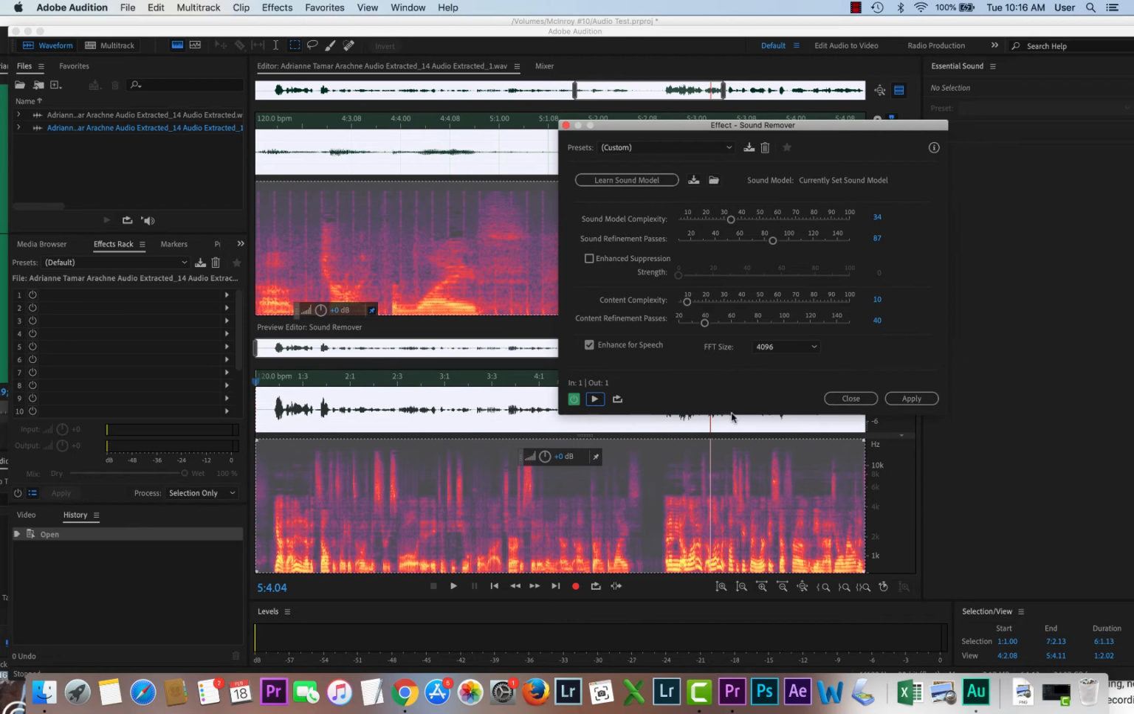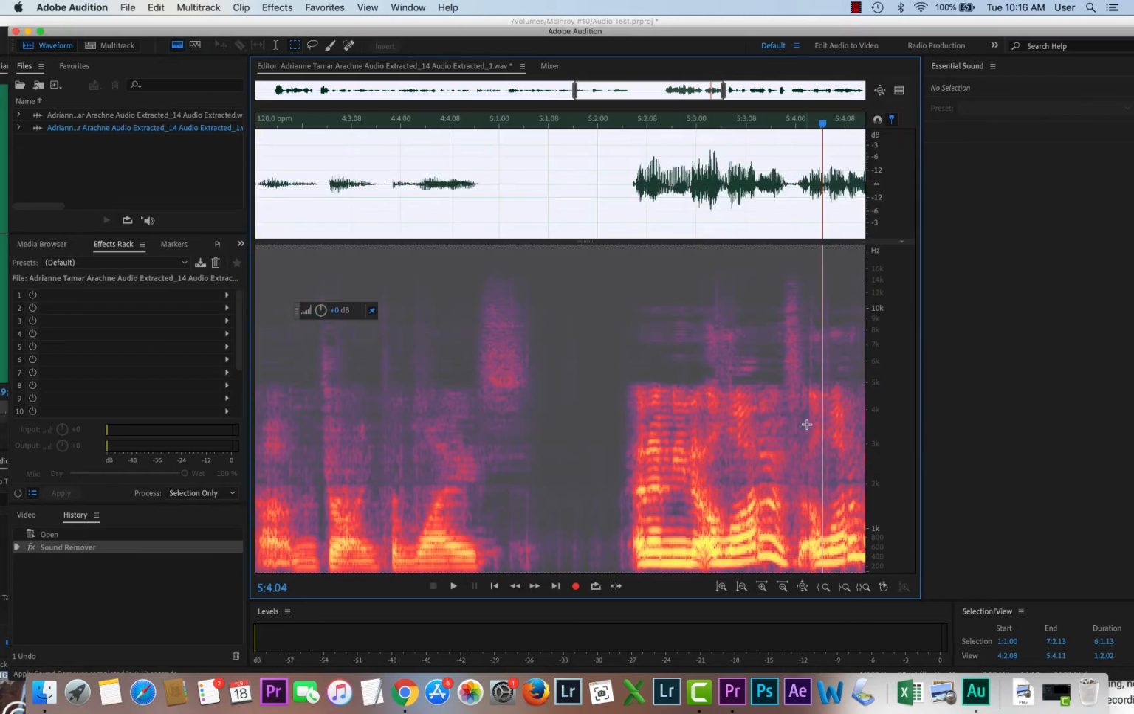Sounds better to me. Now, if you want to fine tune it, you can move these sliders around. But sometimes you'll get a real echoey sound. Oh, and one more thing, I did click this button that said Enhance for Speech. So now I'm going to hit Apply. It's going to apply the changes.